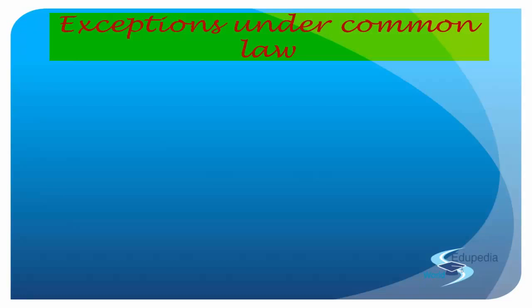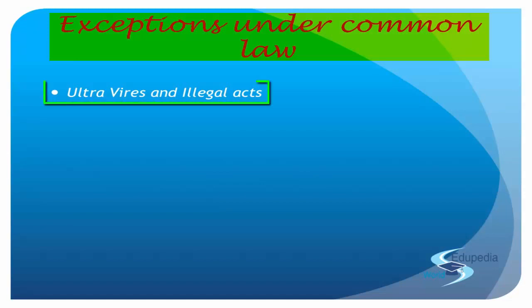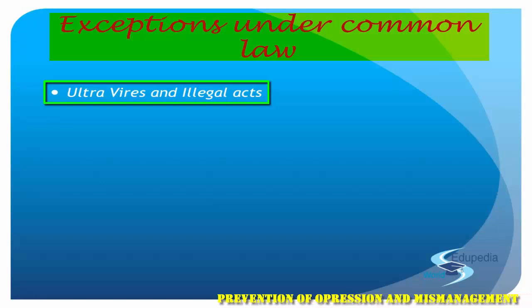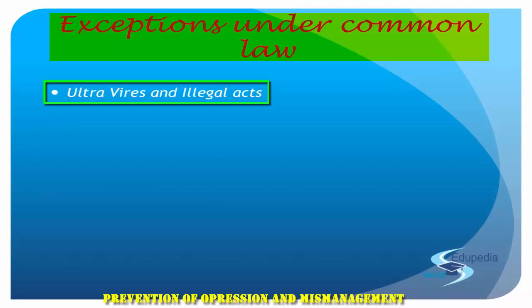And we have jotted down point-wise what those exceptions are. So number one, ultra vires and illegal acts. The exceptions to the majority rule under the common law include ultra vires and illegal acts that have to be prevented, right? So the majority rule applies only where the act has been done irregularly and ratification is possible.